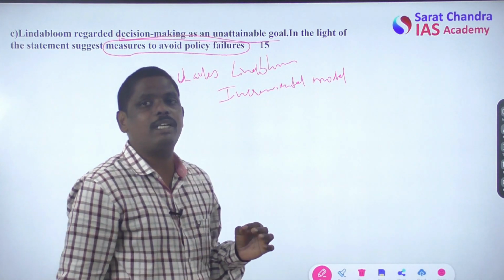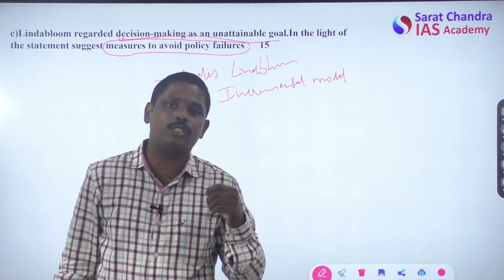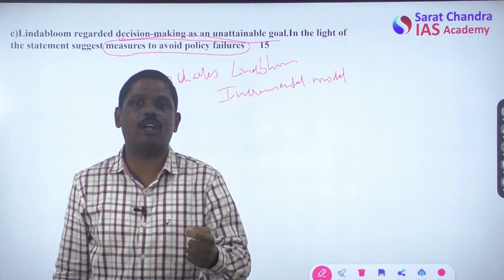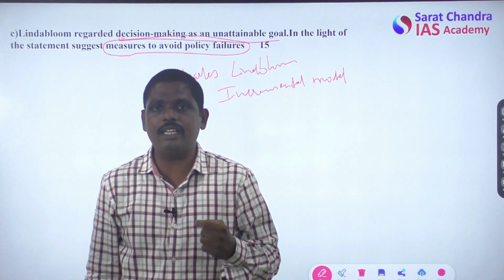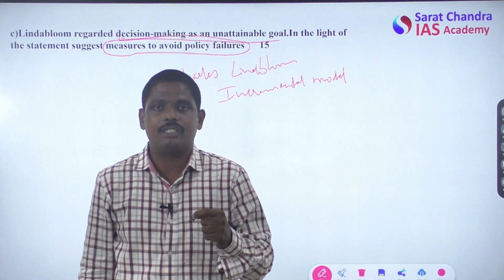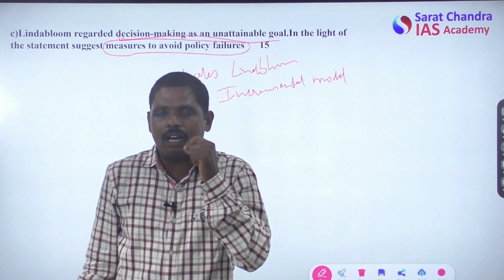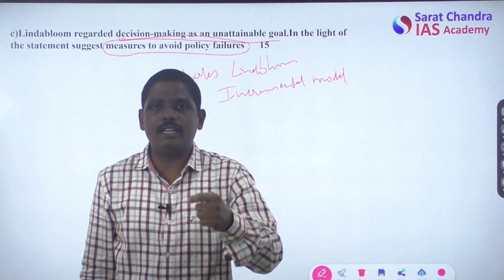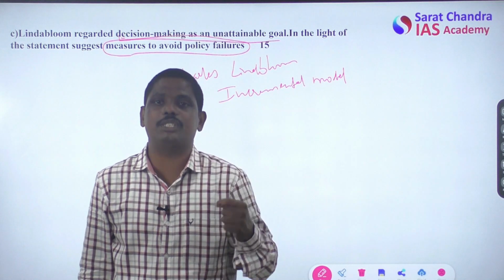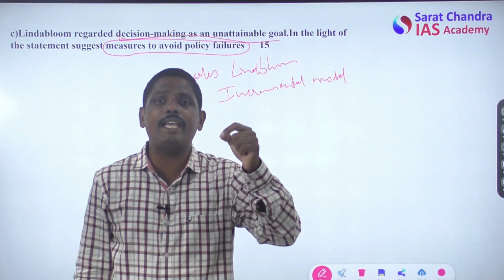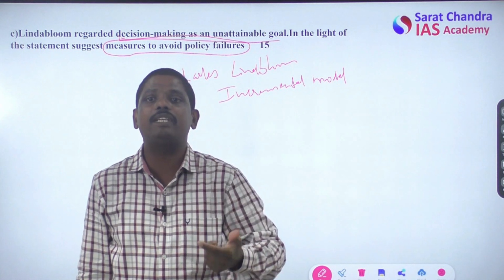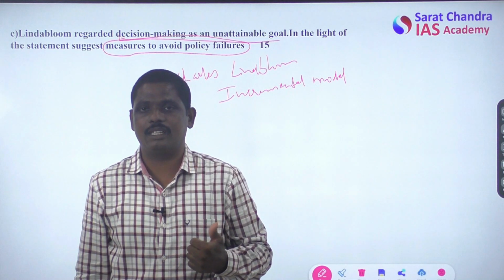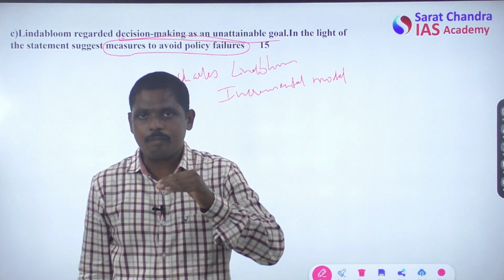Alright, so the incremental model of decision making, also called the partisan model or the step-by-step model of decision making. That means new decisions are made based upon the existing decisions. So based upon the existing decisions, new decisions are being taken, or new decisions are attached to the existing decisions, right?